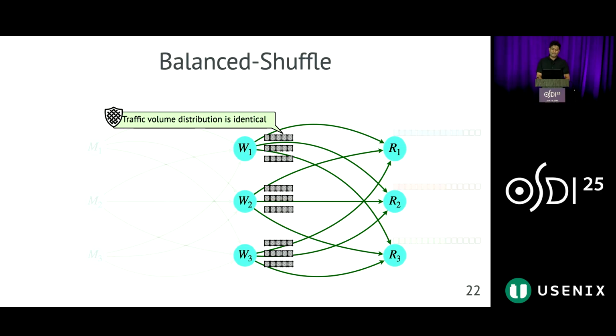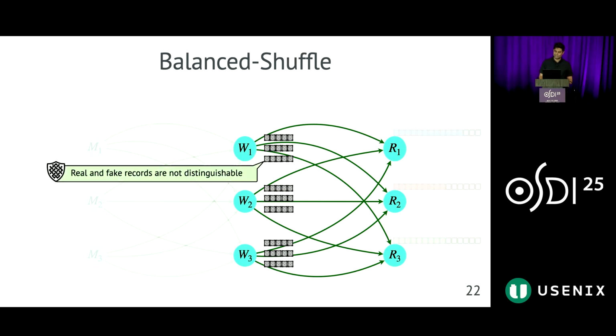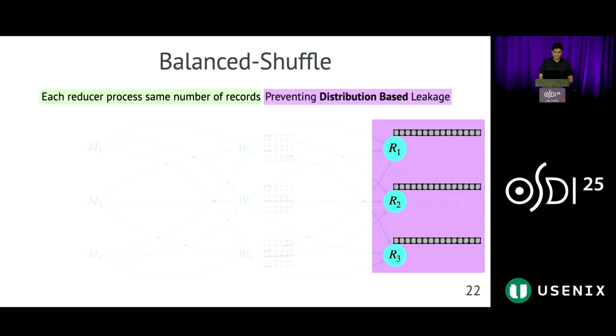You can see that the balanced shuffle stage ensures that the traffic volume on the links follows an identical distribution. Also, as seen by the adversary, real and fake records are indistinguishable from one another on the links. Moreover, each reducer receives the same number of records, decoupling traffic volumes across reducer inputs from the underlying data distribution and eliminating distribution-based leakage.